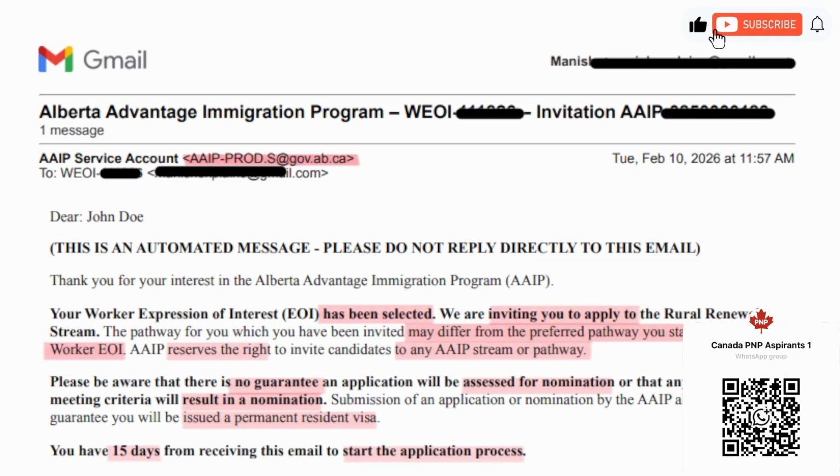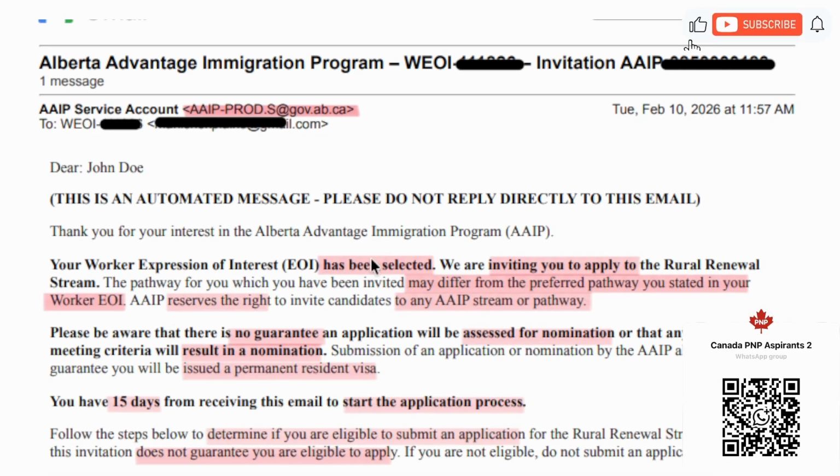What does this letter contain? This letter contains first and foremost a confirmation that you have been selected. You have been selected to do an application. So they are inviting you to apply, and the stream name will be provided here. In this demonstration, I'm showing that the invitation is for rural renewal stream, but this can be different for your case. The pathway that is mentioned here, or the pathway that Alberta will invite you, can be different from the pathway that you have indicated in your expression of interest, or which is your preferred pathway.